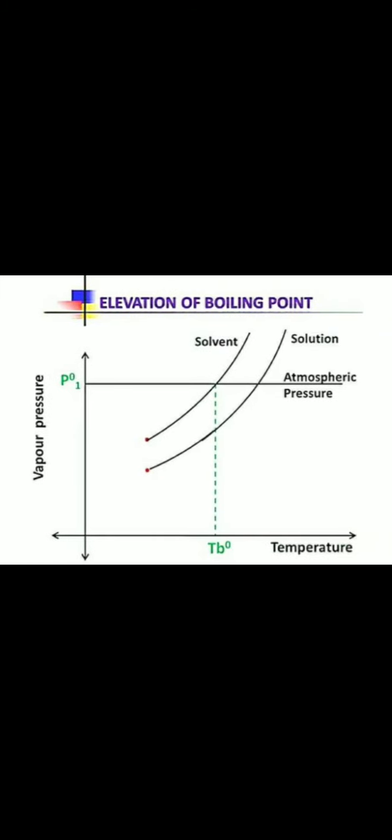Now after addition of non-volatile solute, the vapor pressure curve of the solution always lies below the vapor pressure temperature curve of the pure solvent. That means the vapor pressure curve of the solution will always be below that of the solvent, on the lower side, because of vapor pressure lowering. Now at the particular temperature T0B the solvent boils, but at the same temperature the solution does not boil.